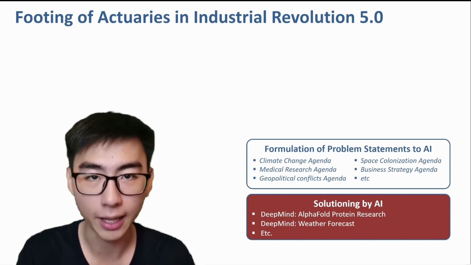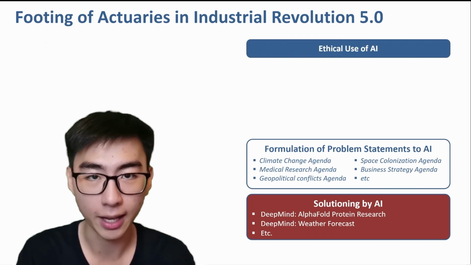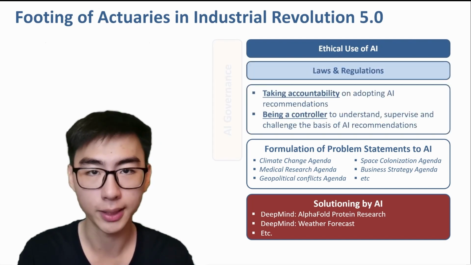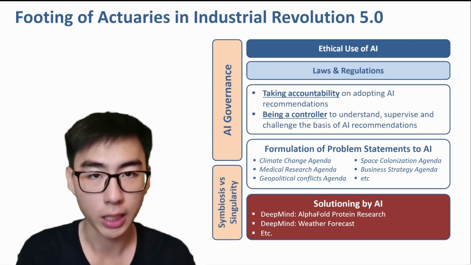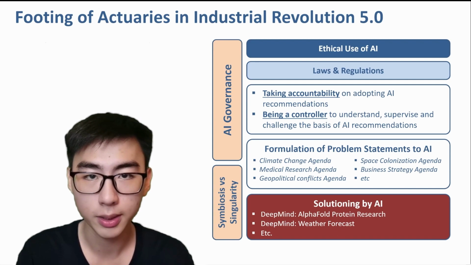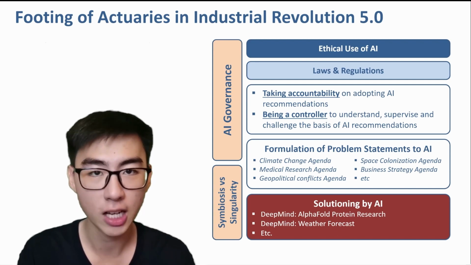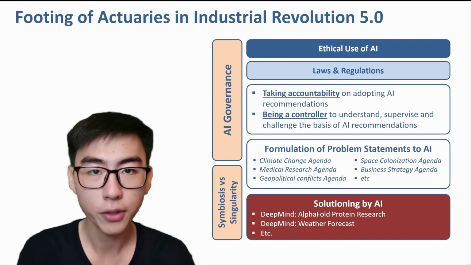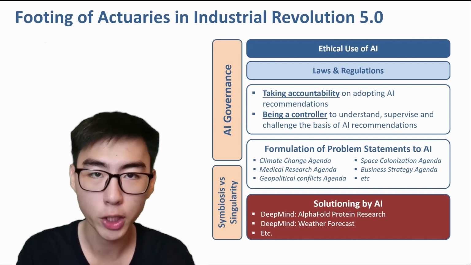With the power of AI, we need to ensure ethical use of AI and implement it in law and regulations. AI is not a legal entity. We need to establish accountability in adopting AI recommendations. The aim is to be controllers, to understand, supervise, and challenge the basis of AI recommendations. For actuaries, we need to find our footing and space towards which we build our bridge.